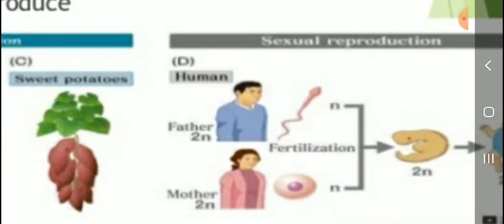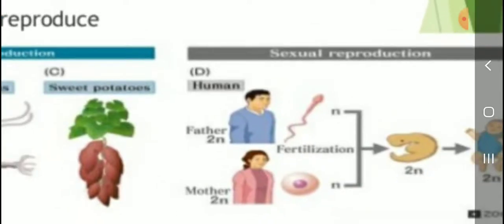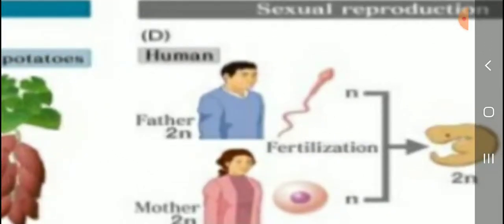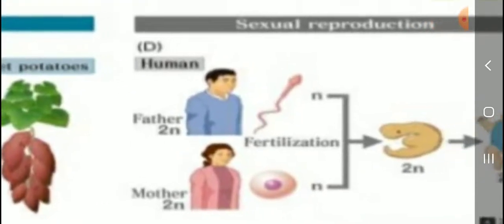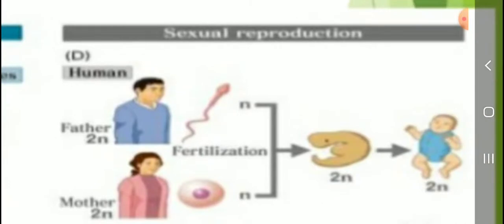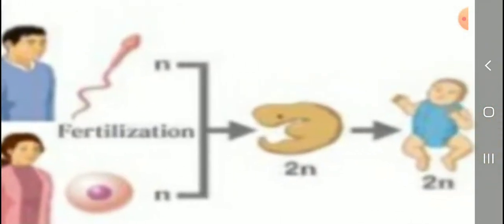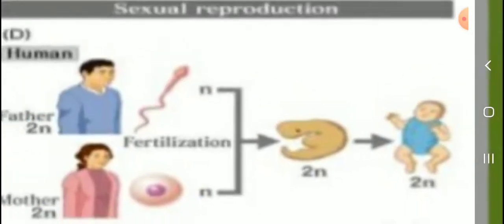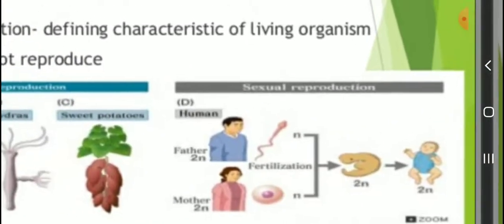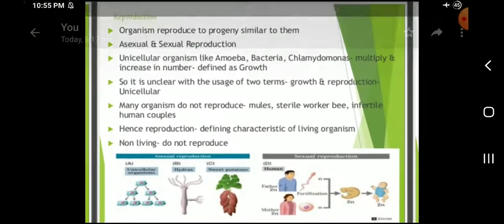Human, father, mother. There are female and male: the female egg and the male sperm produce fertilization. The fertilization leads to the development of the embryo. After the growth of the embryo, it produces the young ones. That is sexual reproduction. Okay, can you understand, students?